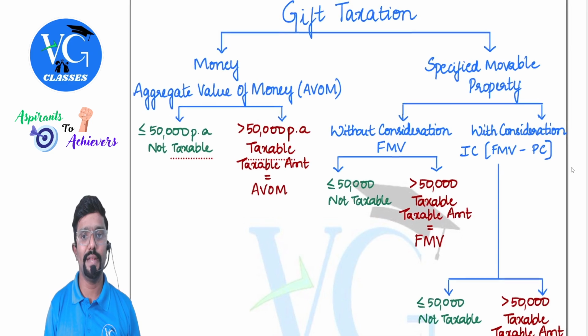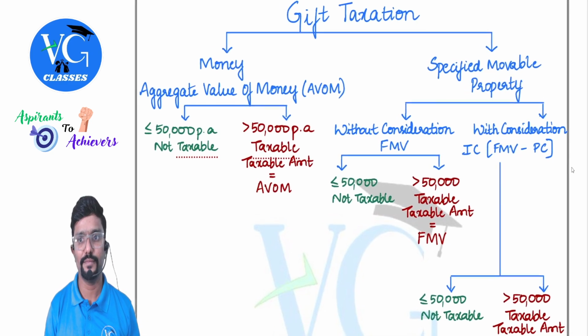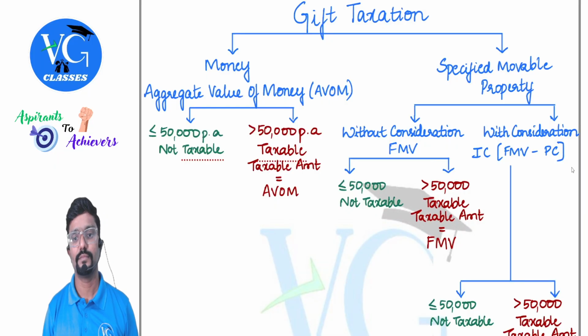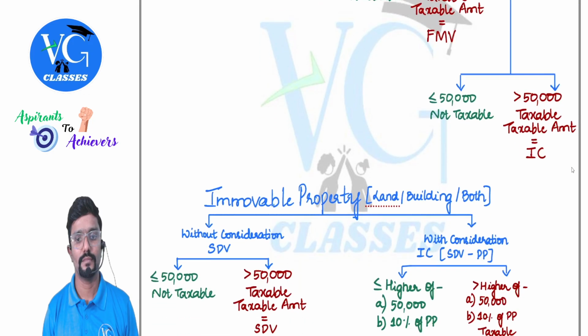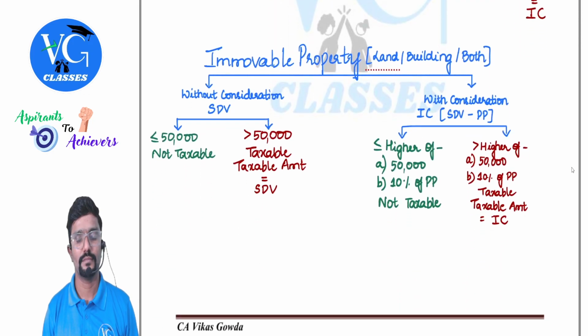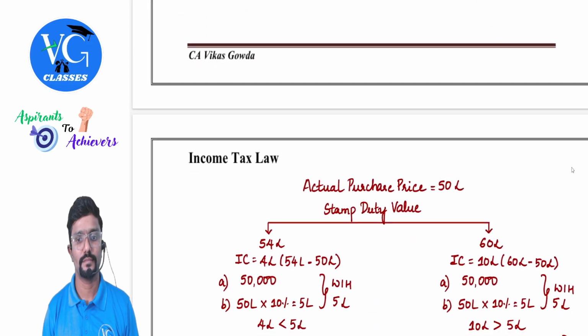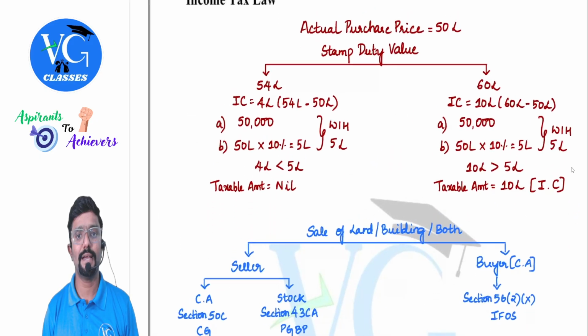Here I have just covered money and specified movable property. This is an example.